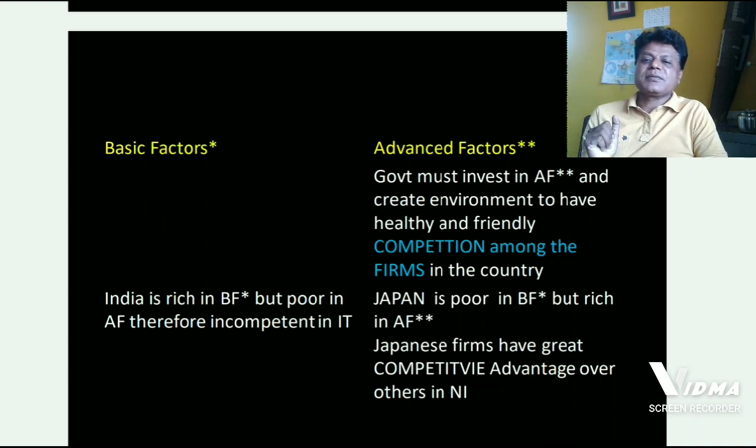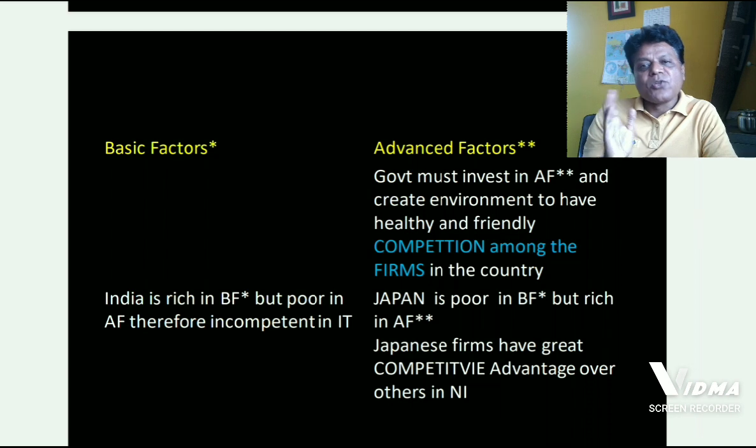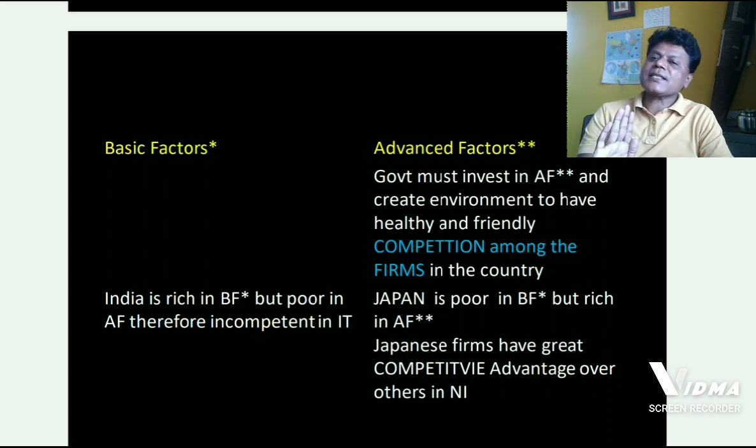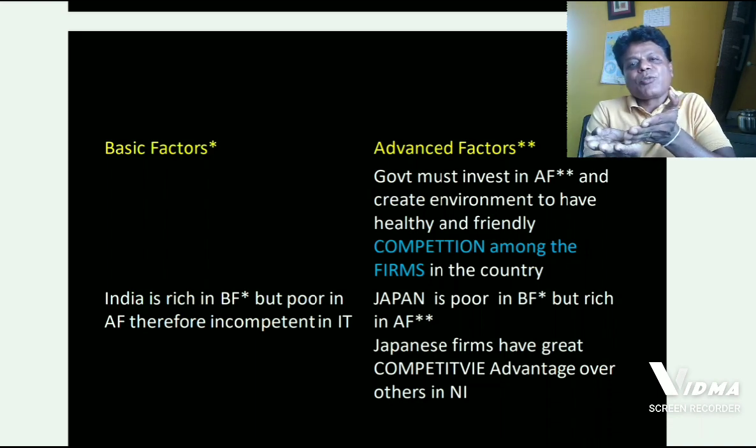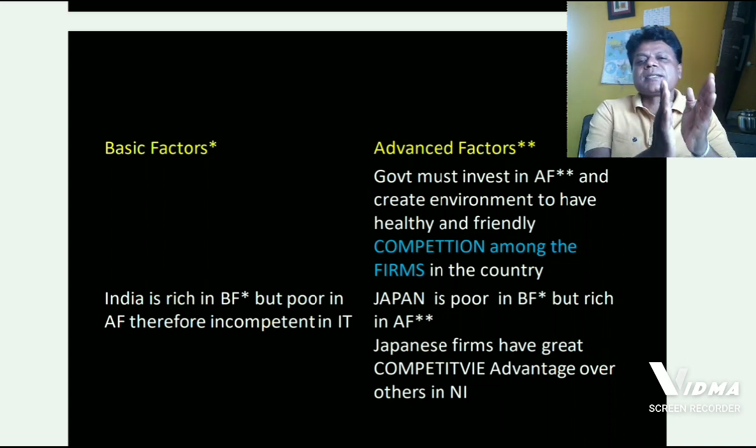Low standard of living, low per capita income, lack of education, lack of training, lack of technical know-how. So all these attributes speak that we have poor advanced factors in the country, and that has made our firms incompetent at domestic level, and thereby our contribution in international trade is very less as compared to Japan.